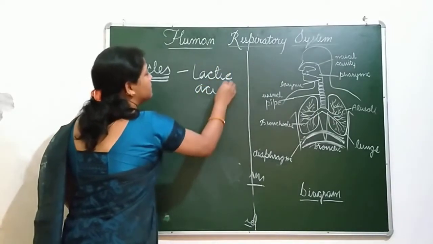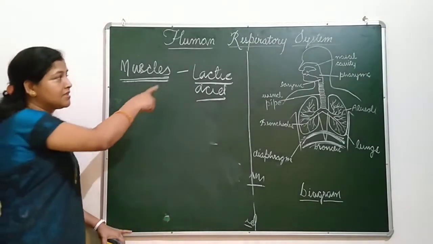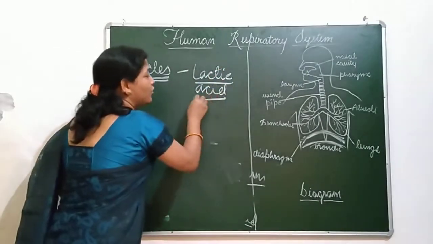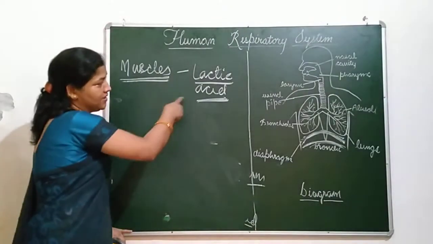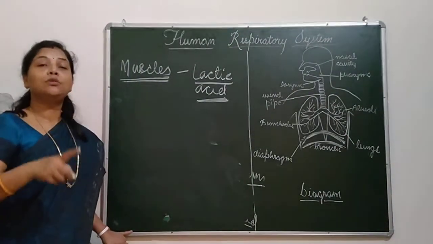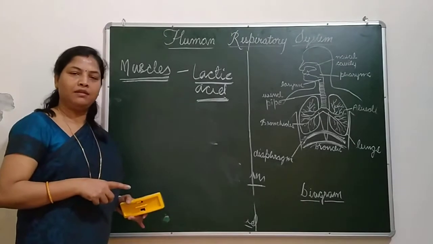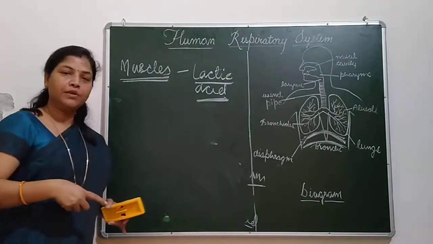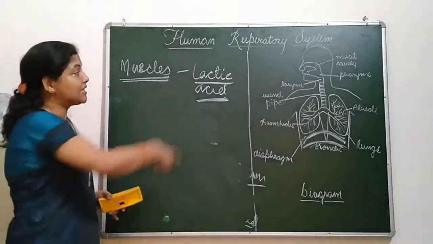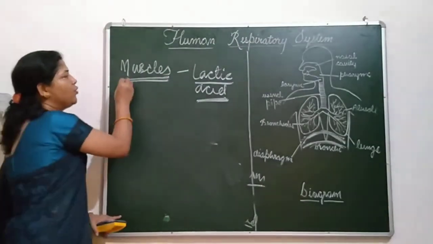Lactic acid is formed by the muscular cells. Due to the formation of lactic acid, we get muscular pain, which is also known as sprain. Or you can say that when lactic acid is formed in our muscles, it starts giving pain. So this is what I have made you understand about